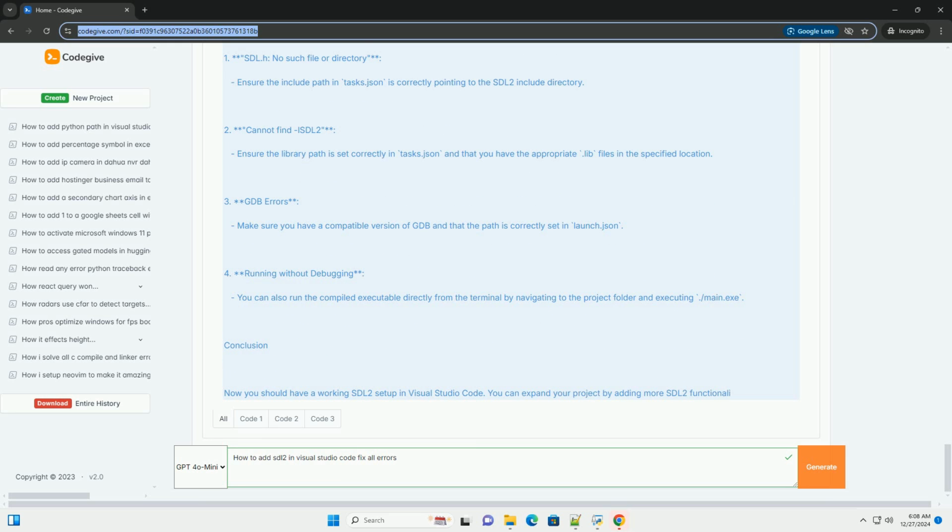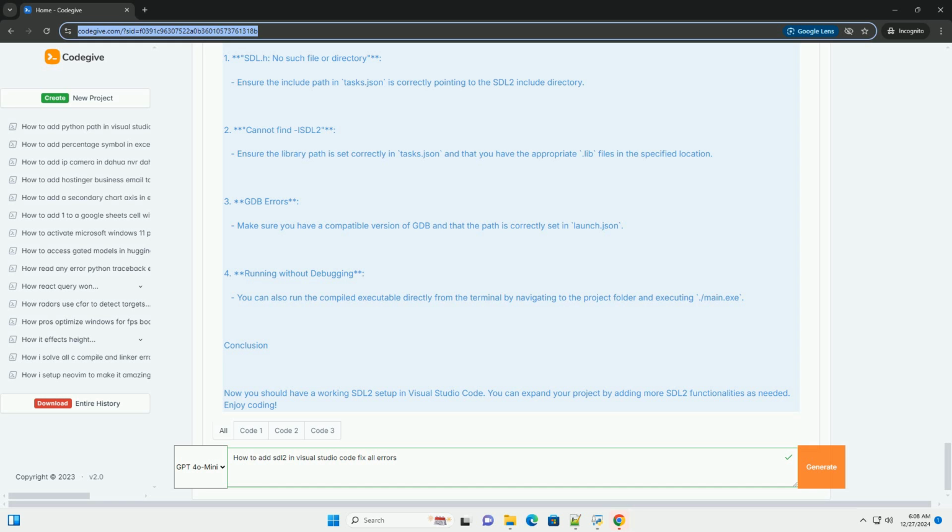3. Create a new project folder. Create a new folder for your SDL2 project, for example C:/SDL2Project. 4. Open the project folder in Visual Studio Code. Use File, Open Folder to open your project folder.